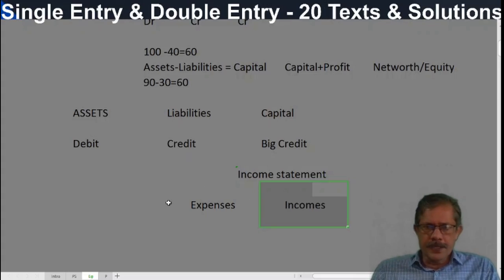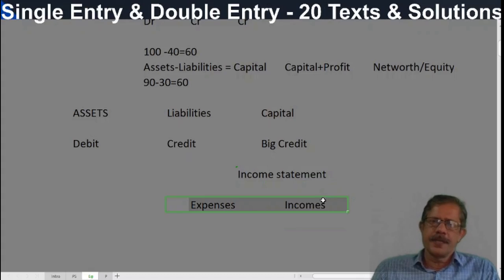But there are millions of transactions concerning incomes and expenses of a business. So what the accountant does under double entry system, he will prepare an income statement. That income statement has two sides, debit and credit. On the debit side, we write all the expenses, consolidated expenses.